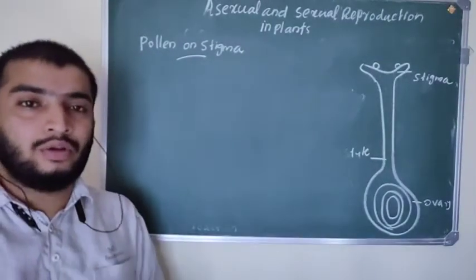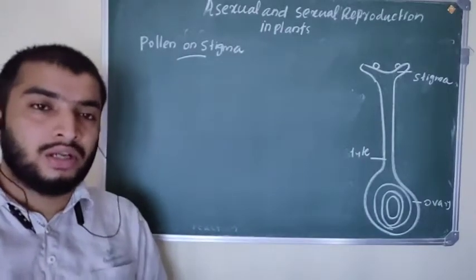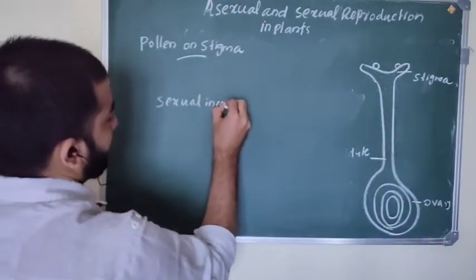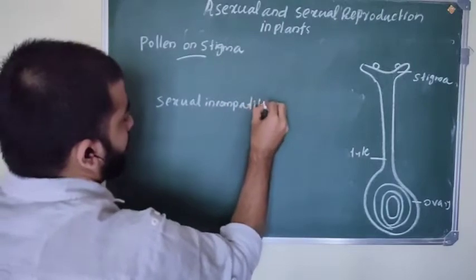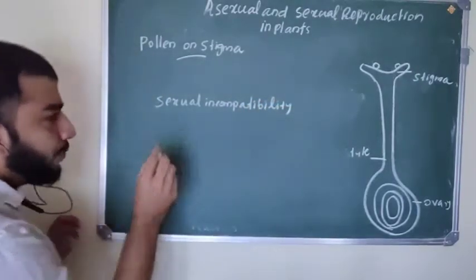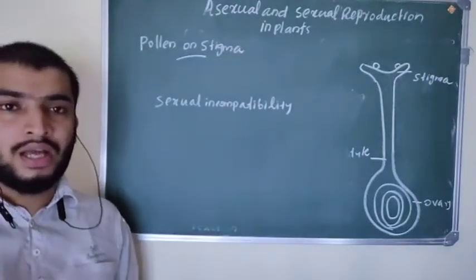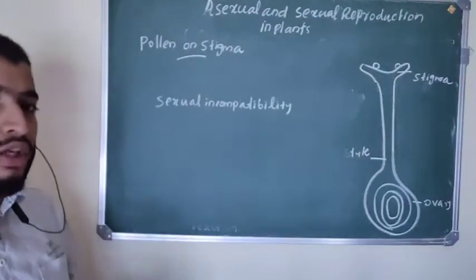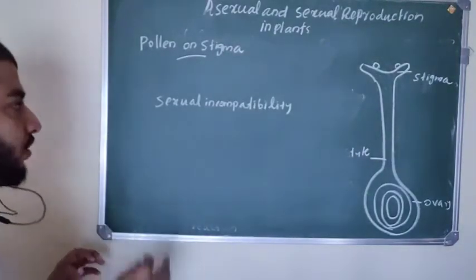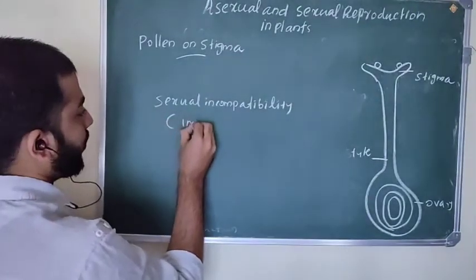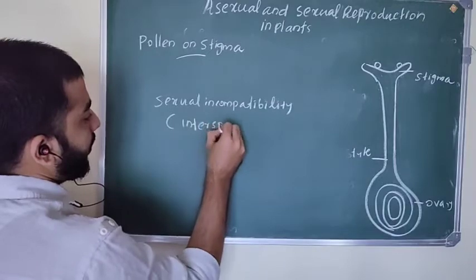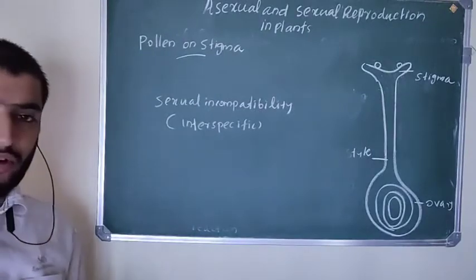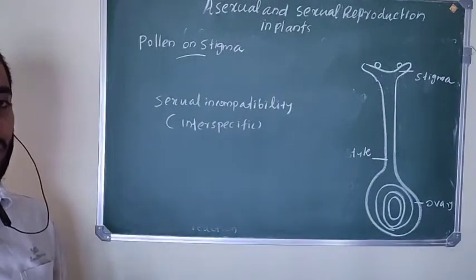Sexual incompatibility is also present in the case of pollen germination. What does it mean? Sexual incompatibility means the pollen grain is from another species and the stigma of the flower is from another species, so that pollen grain is not going to germinate. That is called sexual incompatibility, or it is also called interspecific incompatibility. The pollen grain is from one species and the stigma is from another species, so the pollen grain is not going to germinate.